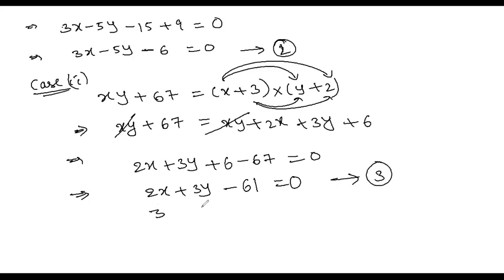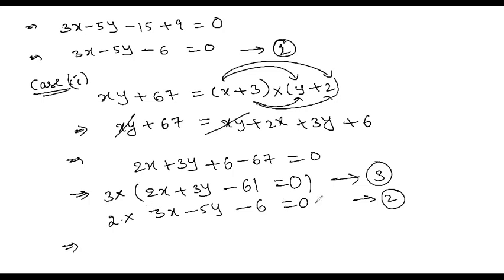From equations 1 and 3, equation 1 is 3x minus 5y minus 6 is equal to 0. Which method do you want me to use, cross multiplication method or elimination method? Elimination method will be easy. What do we have to multiply equation 3 by? Equation 3 by 2, so 3 into 2, 6. Multiply each term of the second equation by 2. Tell me, what do we get for the first equation?